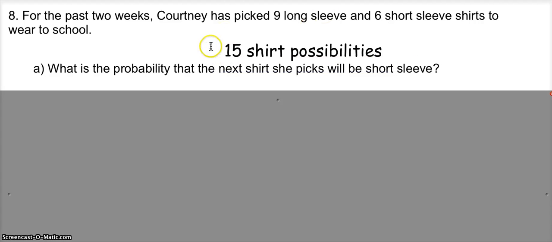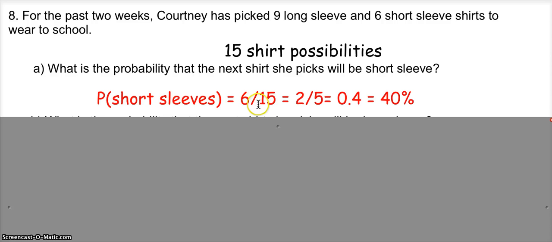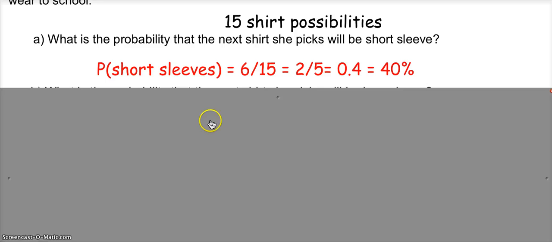So if the first one we're supposed to do is short sleeves, then that would have to be 6 out of 15 because 6 of those 15 are short sleeve. It would reduce to 2/5. It's the same thing as 0.4. It's the same thing as 40%.